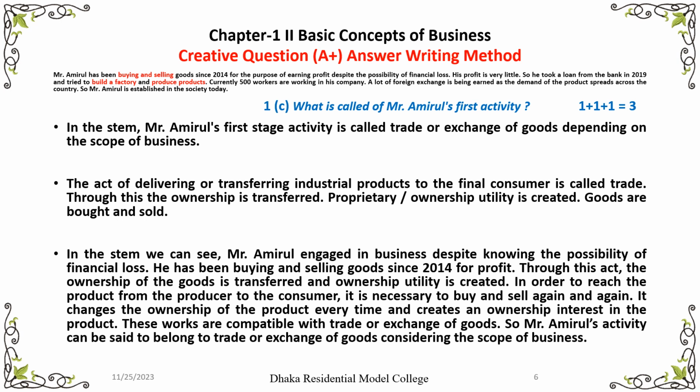Okay. Then this third para is called application, where you will apply the characteristics you have written in the second para, taking the information from the stem. In the stem, you can see that Mr. Amirul engaged in business despite knowing the possibility of financial loss, that means risk. He has been buying and selling goods since 2014 for profit. Through this act, the ownership of the goods is transferred and ownership utility is created.